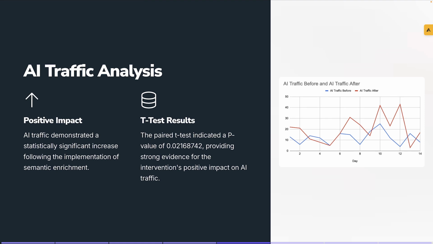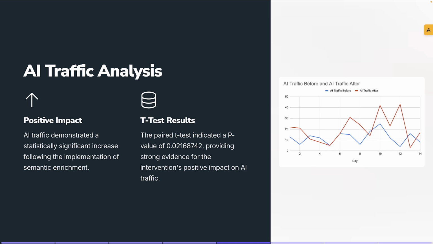All right, so then we wanted to look at AI traffic as a whole. This is looking at AI traffic from all the different AI sources: Gen AI, Perplexity, ChatGPT, Copilot, all of that. And we wanted to see what was the impact on AI traffic. Now, AI demonstrated a statistically significant increase as well, primarily coming from Google, though, in this case, I will say. We saw it a lot heavier from Google.